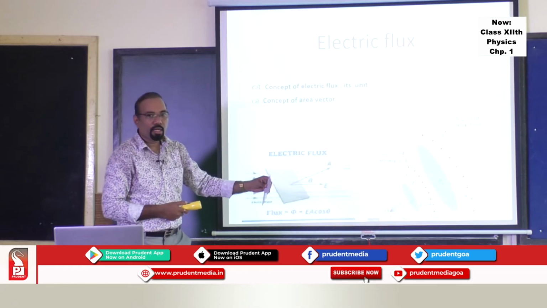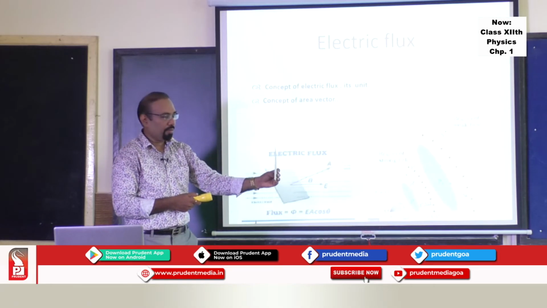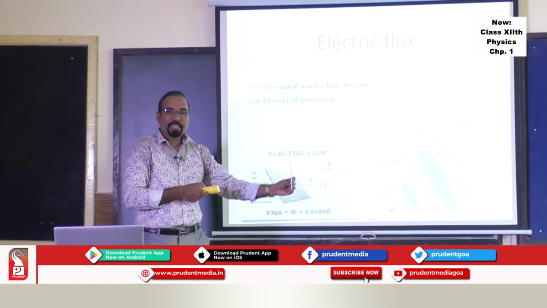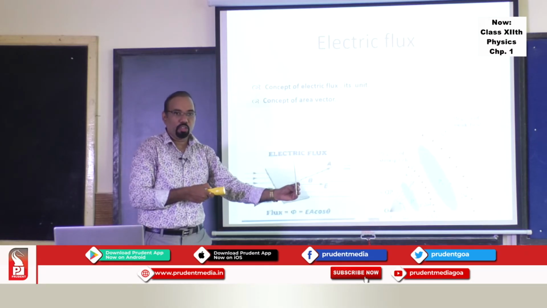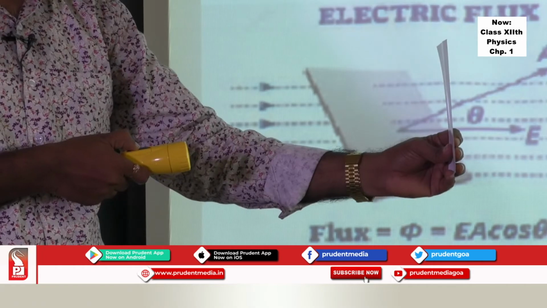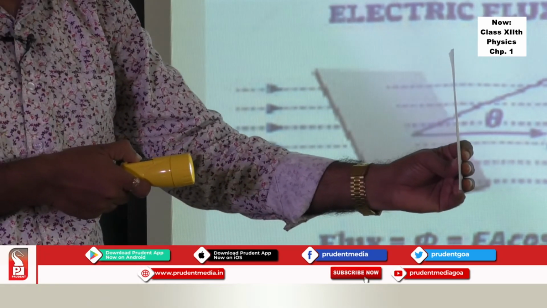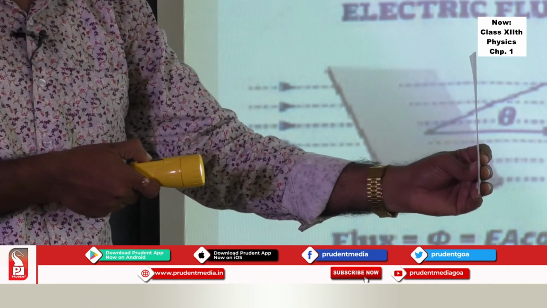Now if I hold this particular element having fixed area in my hand, and if I impinge a light on this as if electric field is falling on it, you cannot see the electric field, but only the animation of that we can do. So here I am depicting a light coming out from the torch as if it is an electric field.